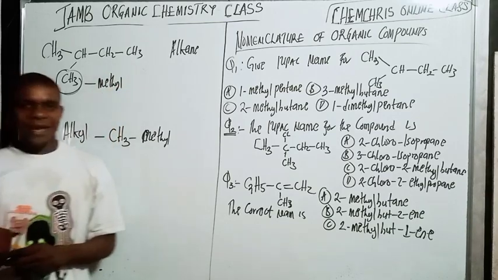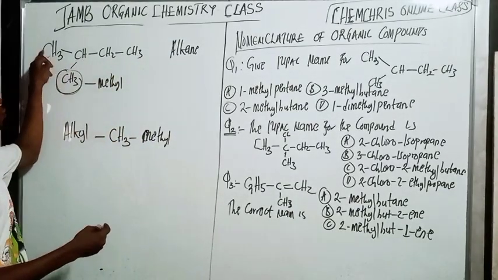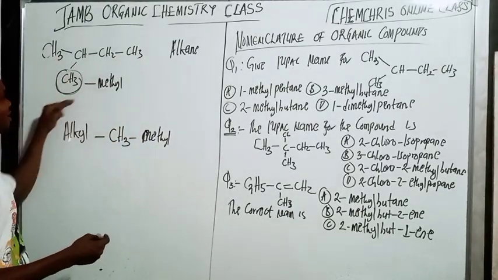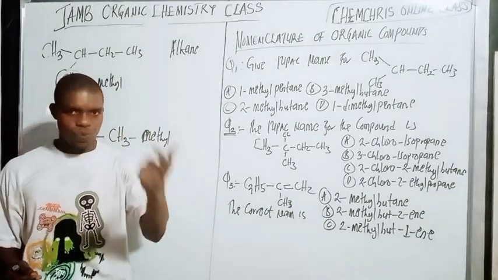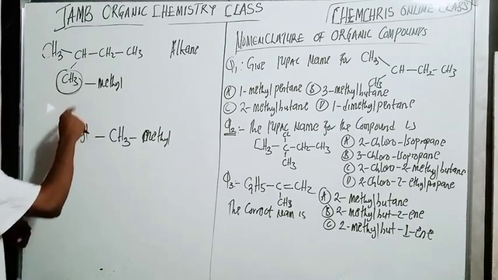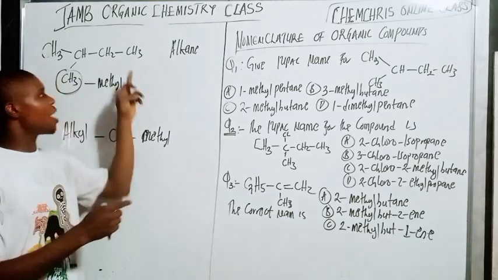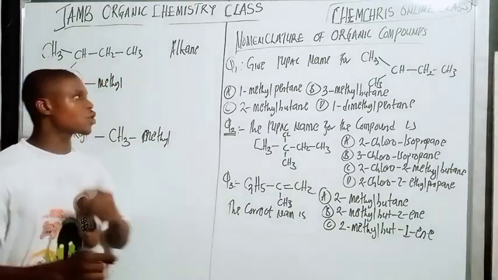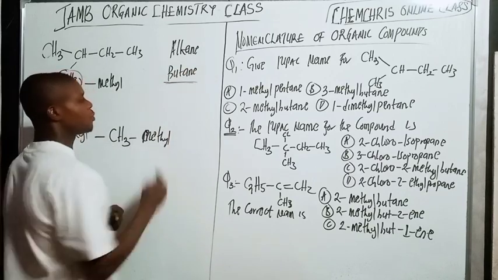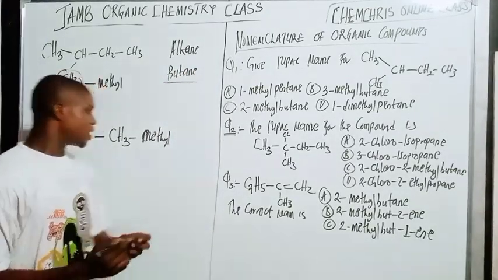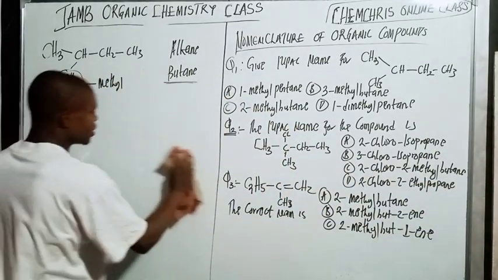Remember the first stage: take the longest continuous carbon chain, 1, 2, 3, 4. When I take from here to here, this carbon is not counted among the chain. That is why it has become a substituent. So what is my parent name? The fourth member of the alkanes, because here we have 1, 2, 3, 4, is called butane. So butane is my parent name.